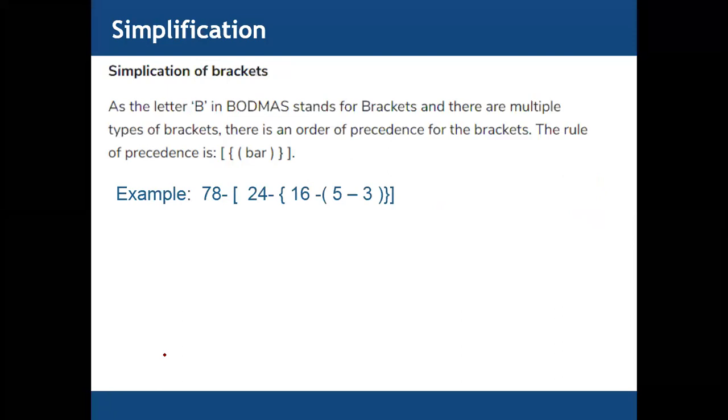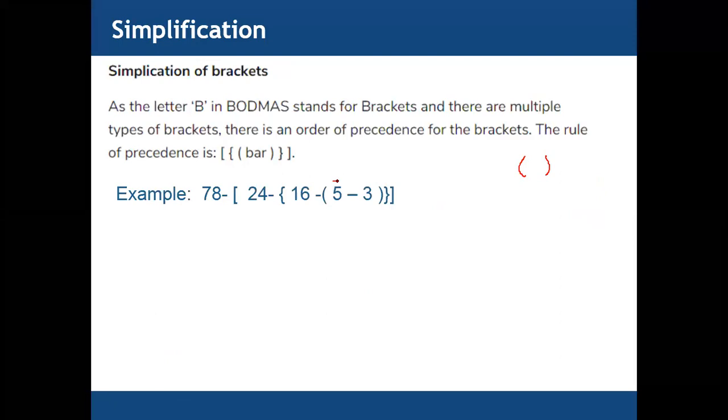For example, we have the question: 78 minus square brackets 24 minus braces 16 minus parentheses 5 minus 3. First we need to solve the parentheses. We need to simplify the parentheses.